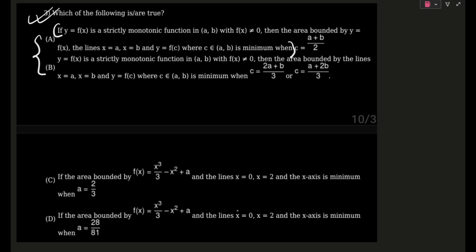And questions C and D are another question, where the question is: if the area bounded by f of x equal to x cube by 3 minus x square plus a and lines x equal to 0 and 2 and the x-axis is minimum when a equals to dash, 2 by 3 or 28 by 81.